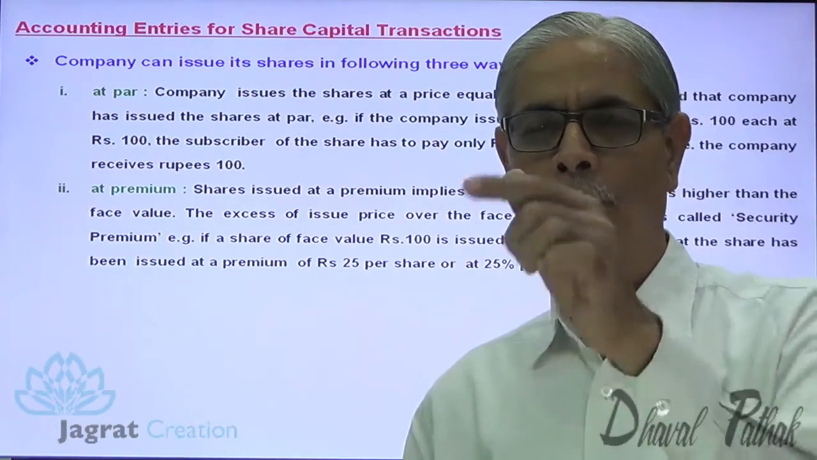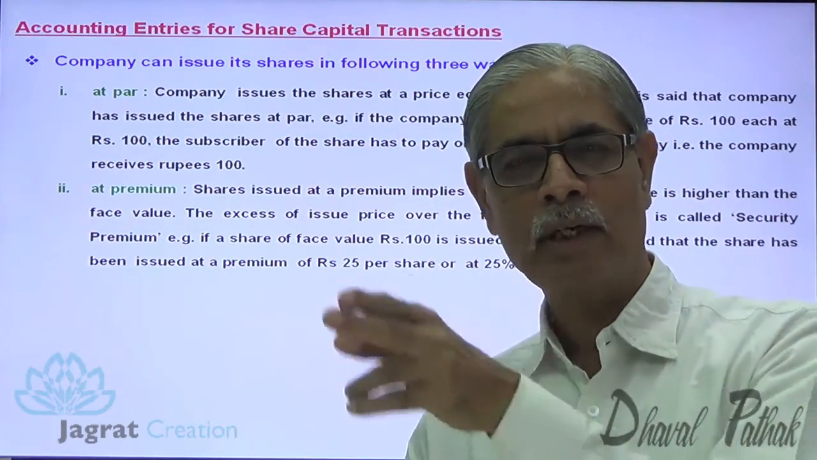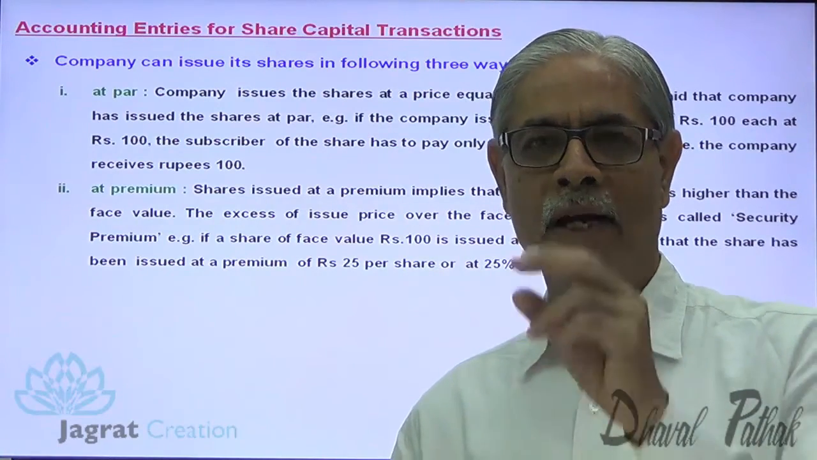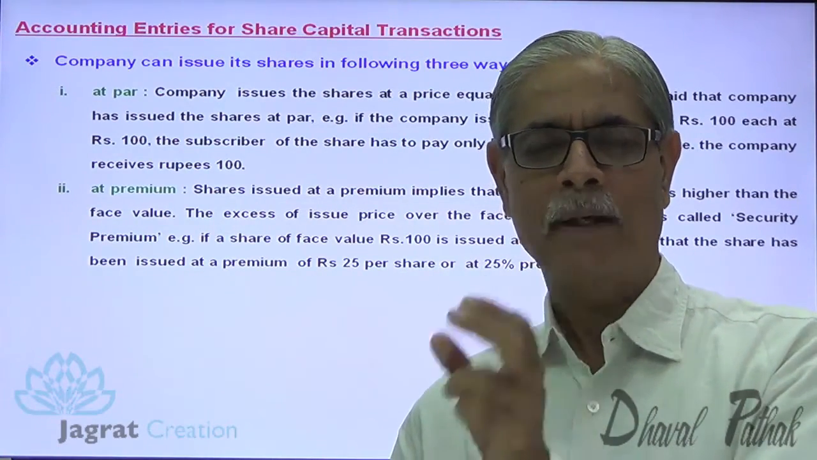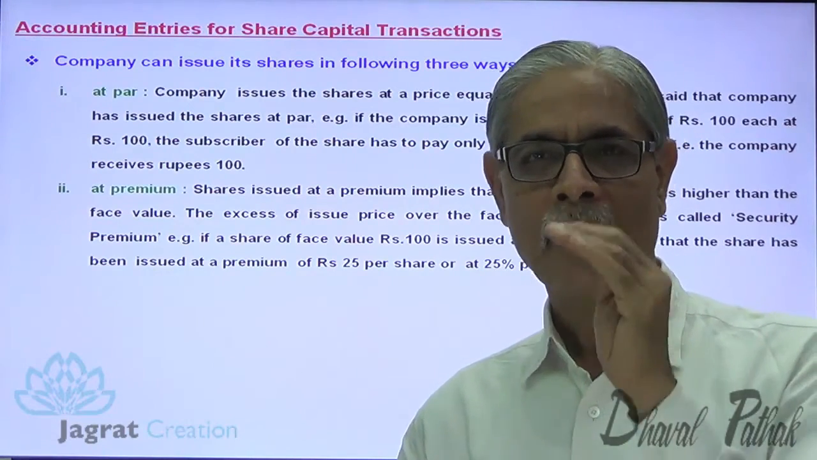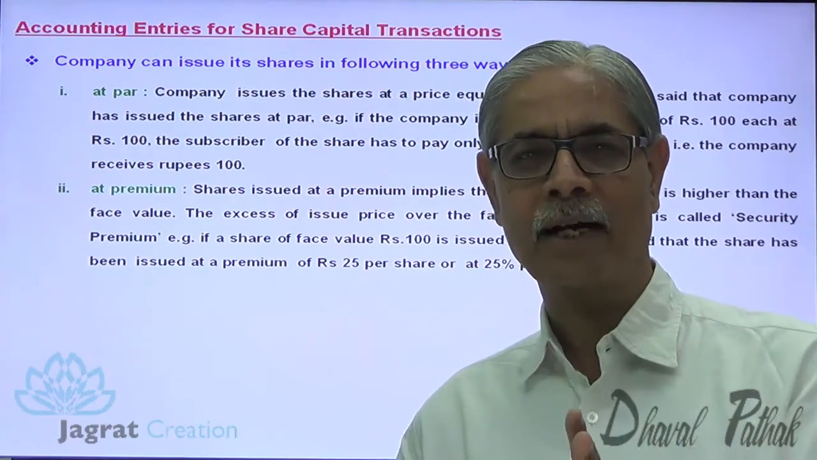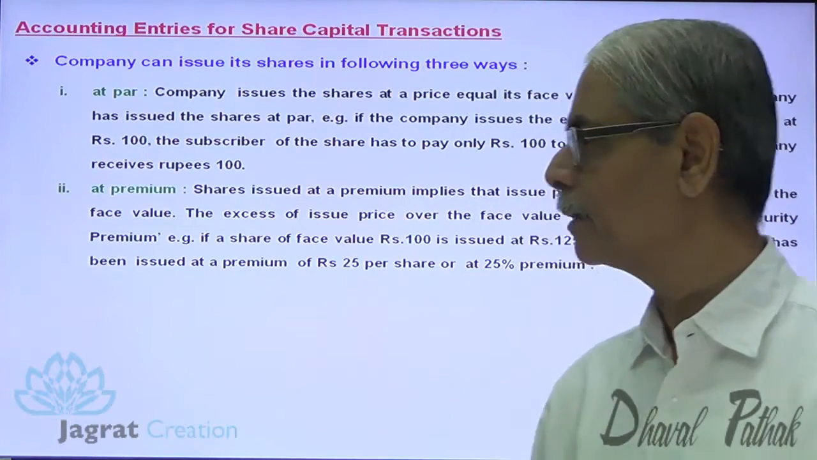Now here, the company receives 125 from the shareholder. 100 only is credited to share capital account, and the remaining 25 is the capital income of the company that has to be credited to security premium account. And how to use that security premium account has been prescribed under the provisions of the Companies Act.